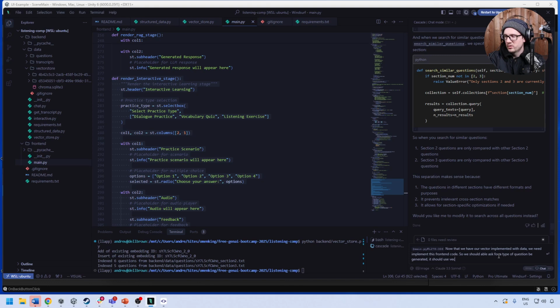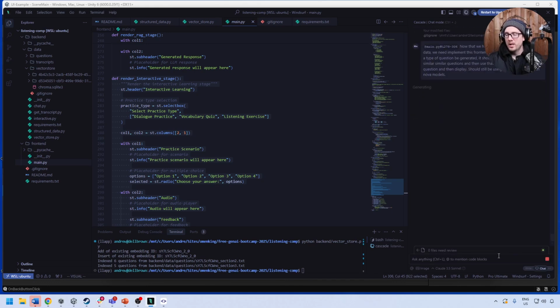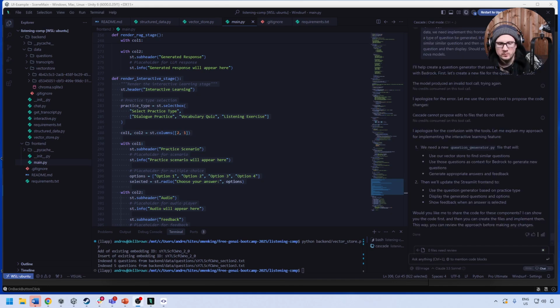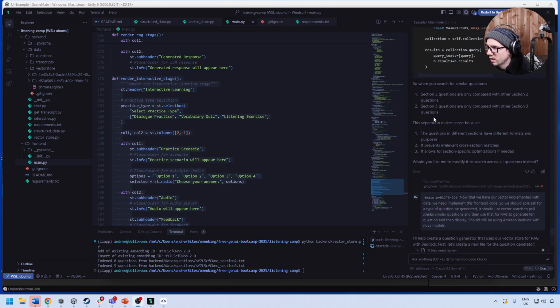It should use vector search to pull similar questions, and then use that for RAG to generate the question and then display it. Should still be using Amazon Bedrock with Nova models. Okay, so I'll go ahead and do that, and I'm just hoping that it does it, because I just want it done. There's one part that's not complete, which is the audio generation, but we'll give this a moment. All right, let's take a look and see if it did our work for us.